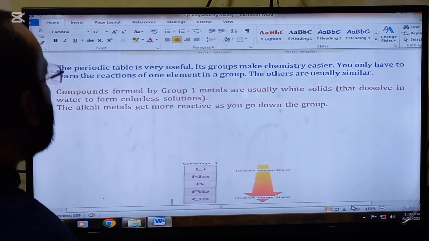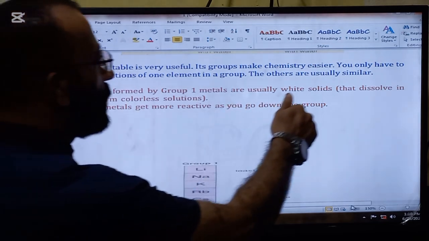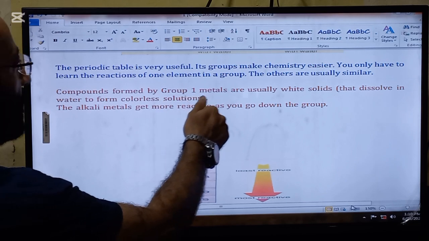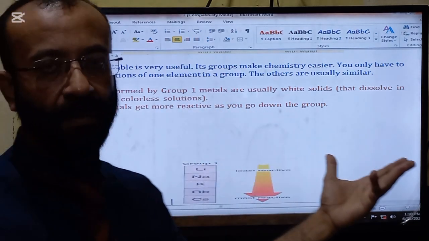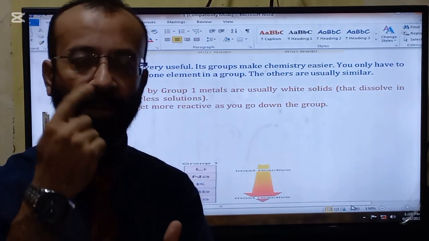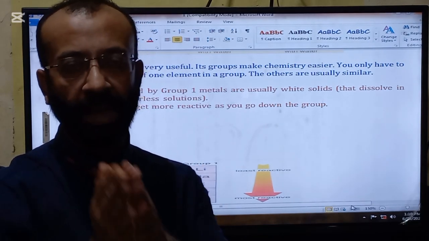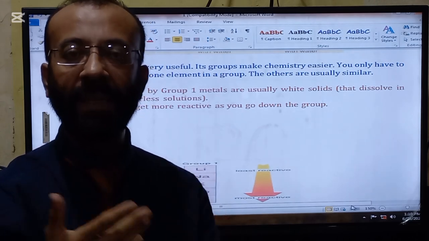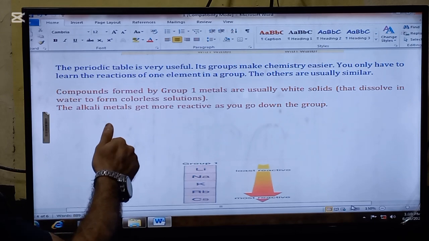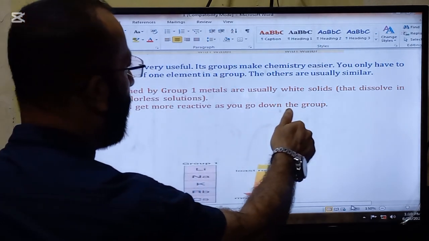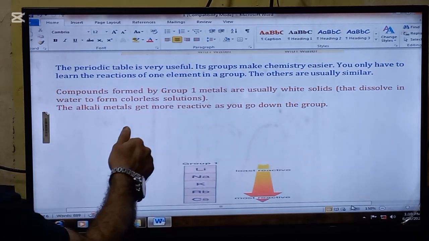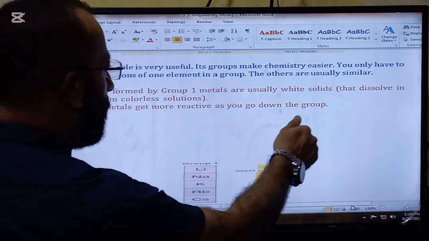The periodic table is very useful. Its groups make chemistry easier. You only have to learn the reactions of one element in a group. The others are usually similar, because if we know the chemical reactions and physical properties of any one element of any group, the rest of the elements will have almost the same properties. Compounds formed by group 1 metals are usually white solids that dissolve in water to form colorless solutions. The alkali metals get more reactive as you go down the group.